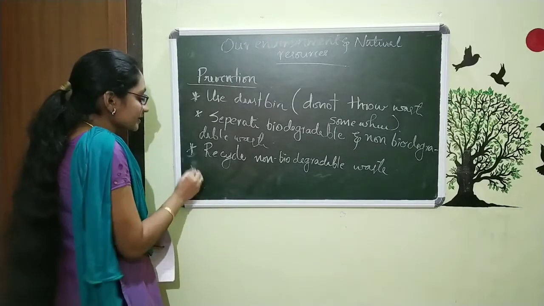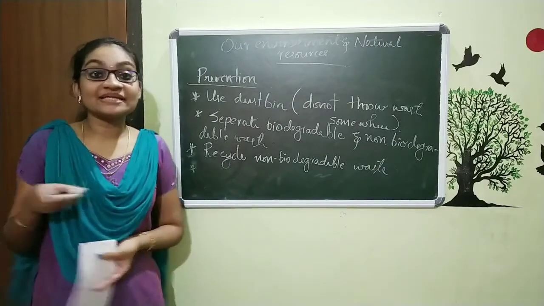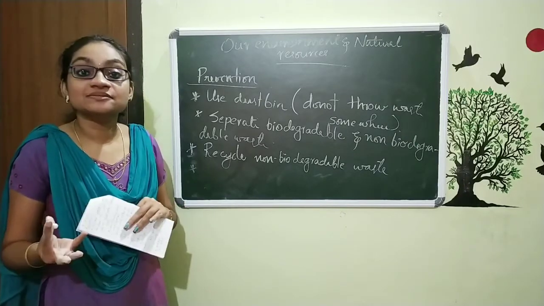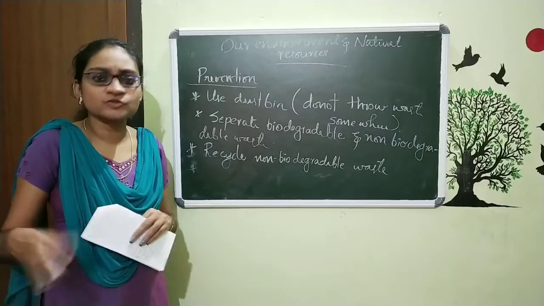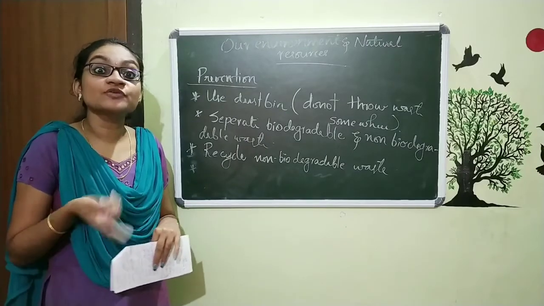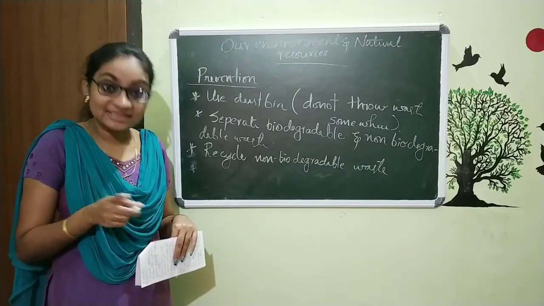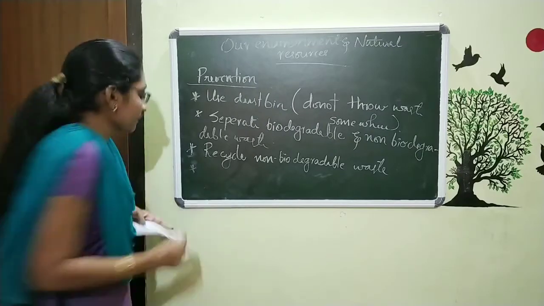And the next point is this. We already said that these fertilizers produce some sort of problems on soil and it leads to soil pollution. So we just want to reduce the usage of fertilizers and pesticides.